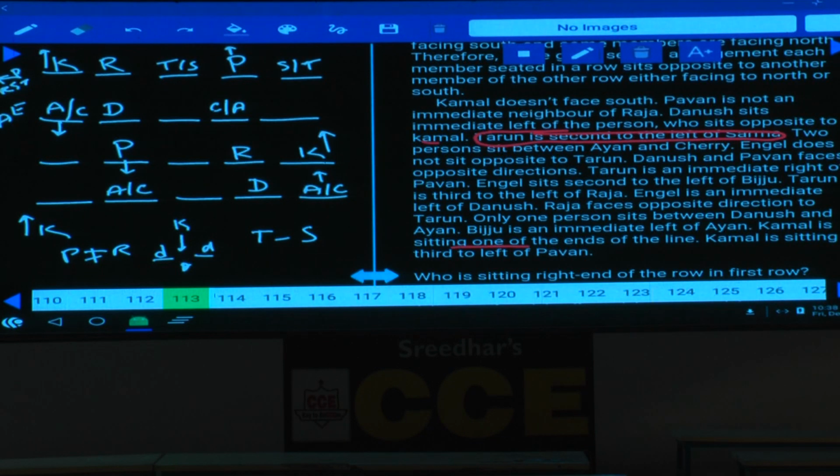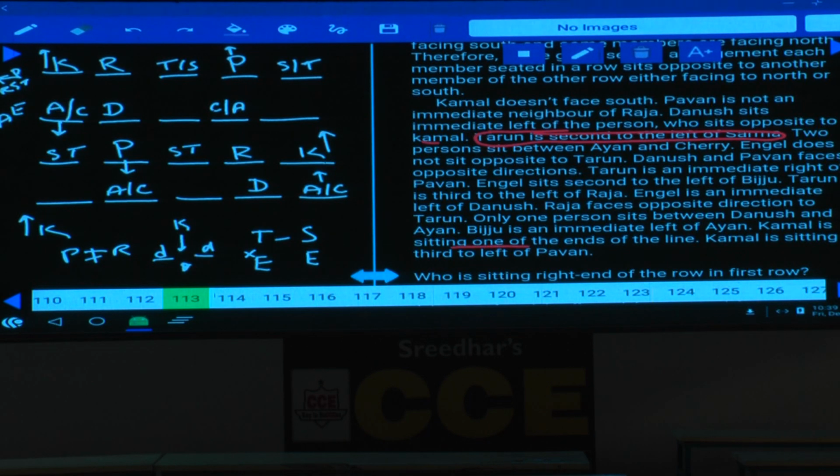E is not opposite to Tarun. As E does not sit opposite to Tarun, where should this E be? E must be opposite to S. Are you following this one or not? S and E are opposite to each other.